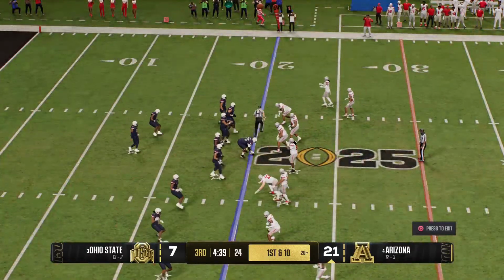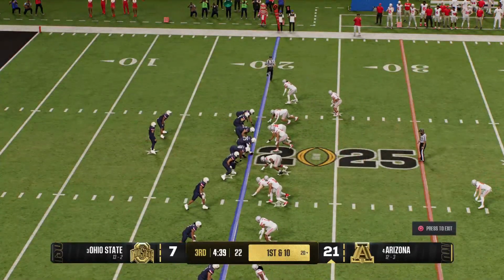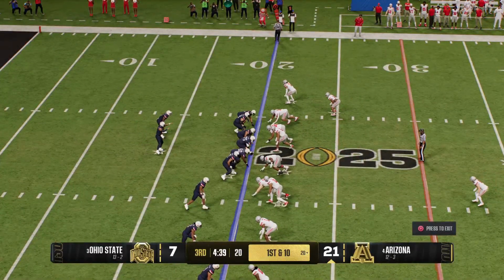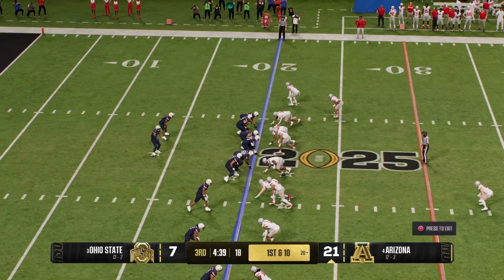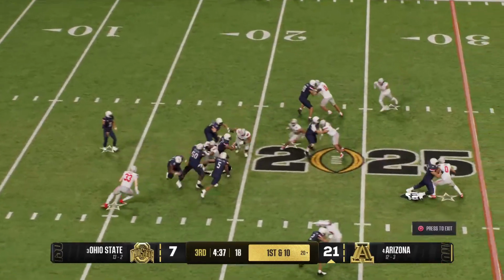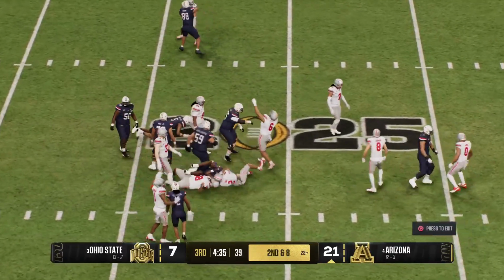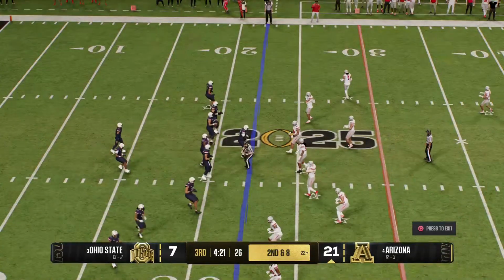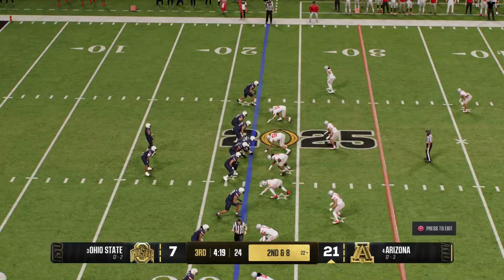Here comes the Arizona offense back out on the field. See if this quarterback can bounce back. The last possession, a pick on the very first play. Ball handed off. That's a nice tackle there by the senior. 2nd down after that run on the previous play.